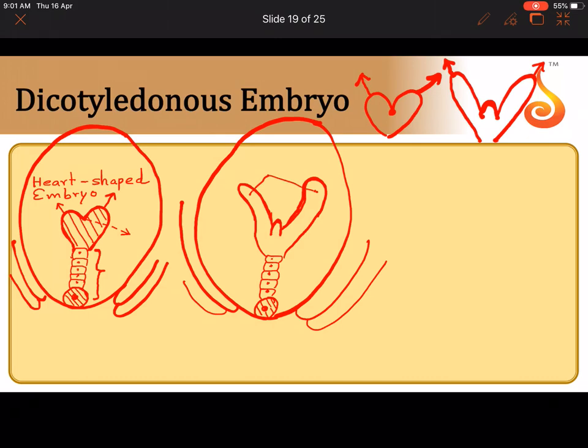Now these two lobes of the heart are what will become the cotyledons or the embryonic leaf. There are two, one, two. That's why it is called dicot, isn't it? The two lobes of the heart-shaped embryo which start growing rapidly will now become the cotyledons. So how many cotyledons are there? Two cotyledons are there. And this group of tissue which is sitting snugly between the two cotyledons is now referred to as the plumule. And the basal part of the heart, let me shade, will now become the radicle.